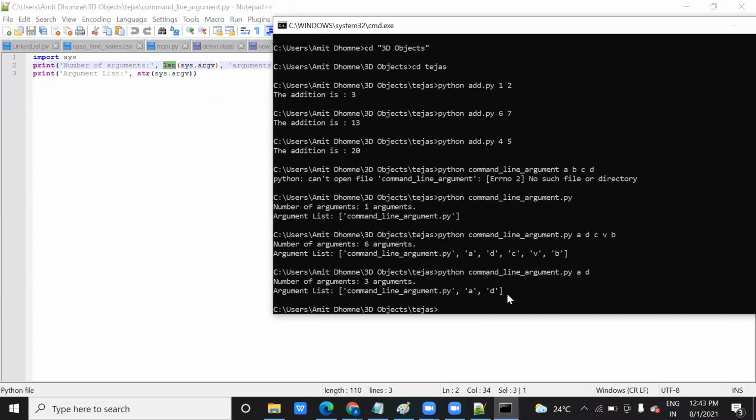You can try with a space also, and you can try different operations. If you want to work with an array or a list, you can also do it here. So this is called a command line argument, meaning the input that you are accepting with the command while running the code on the executable instruction itself. Okay, is it clear to you?